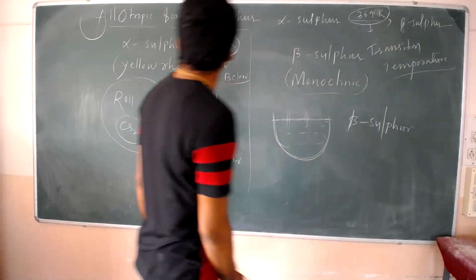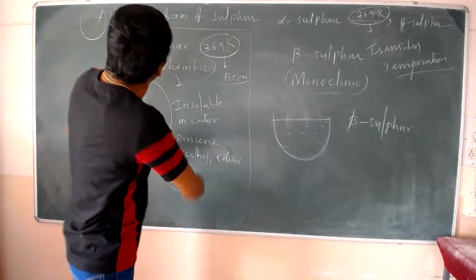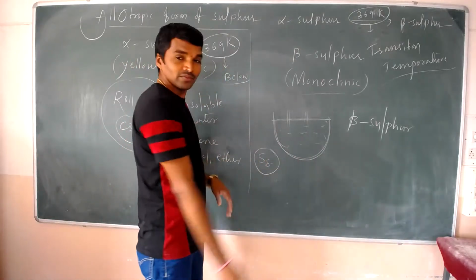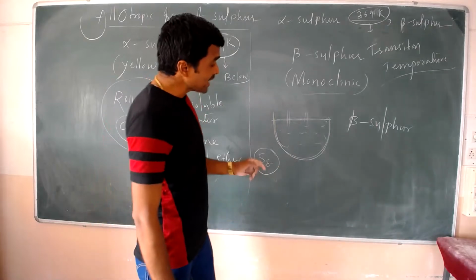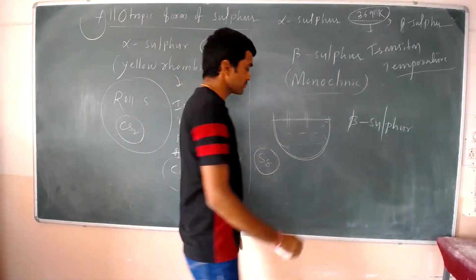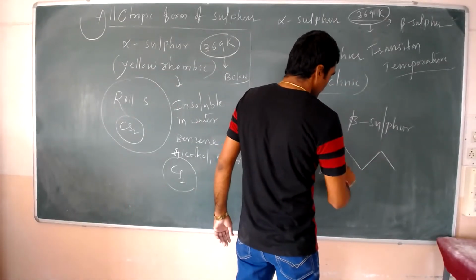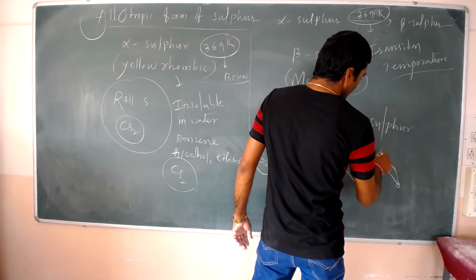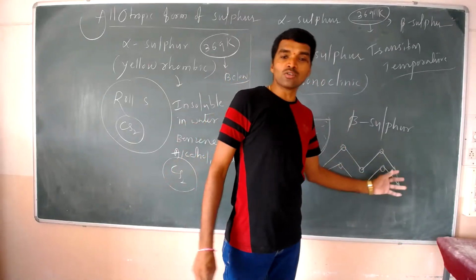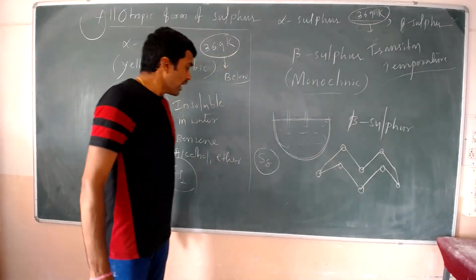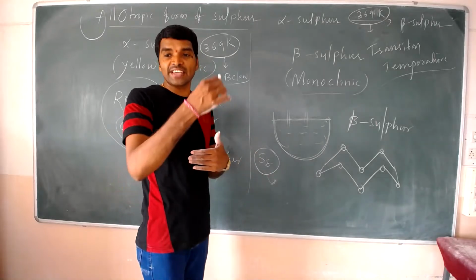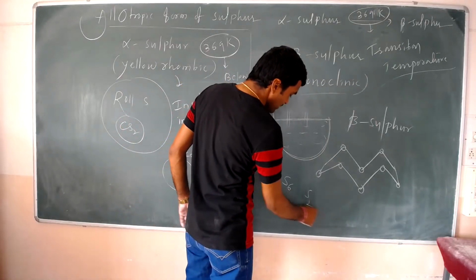Okay, right. And one more important point: alpha sulfur and beta sulfur exist as S8 molecules, in a puckered or crown shape. After several modifications, this S8 molecule goes into S6 as well as S2.